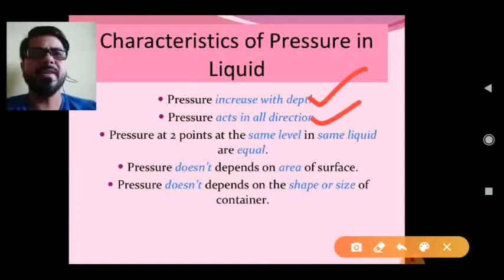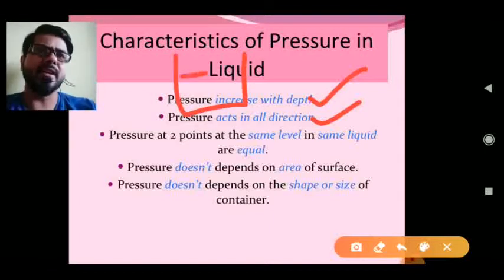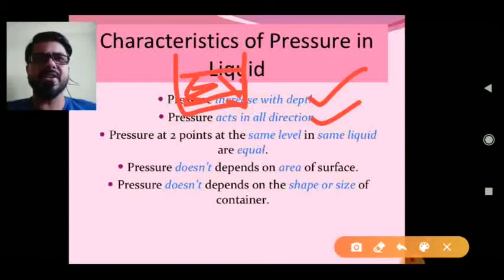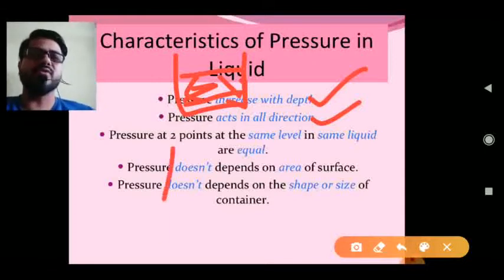All directions means if in a container there is liquid, then this liquid exerts pressure in all directions of the container. That is the simple meaning. And pressure at 2 points at the same level is the same in a liquid. That is also one point to be noticed.